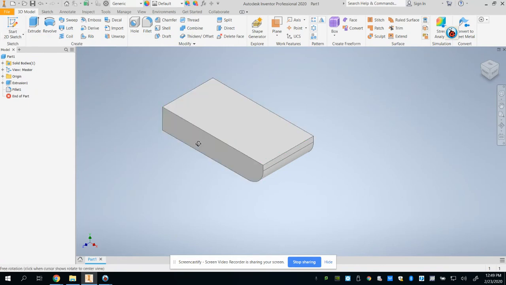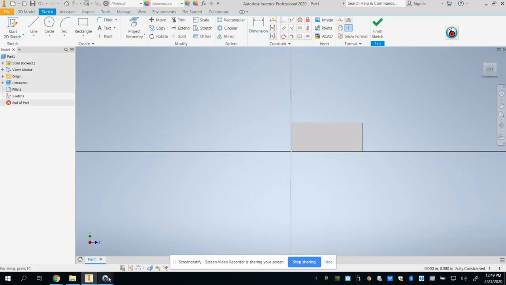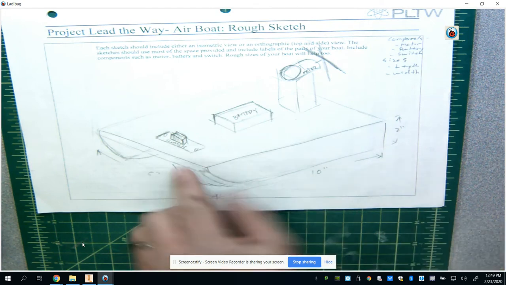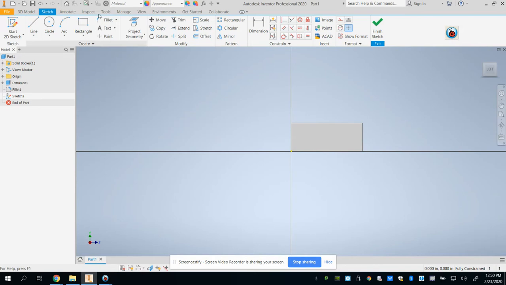Now I'm going to start a new 2D sketch on the back side of my boat. So start 2D sketch, click where I want to draw, in this case on the back. If I look at my plan, you see I've got these pontoons here. I don't have a lot of sizes on them, but I can use that sketch as a good guess. So I'm going to draw a rectangle on the back and dimension how big I want my pontoons to be. In this case, 2 looks like a nice number. And then the height of those, I'll dimension to be there.